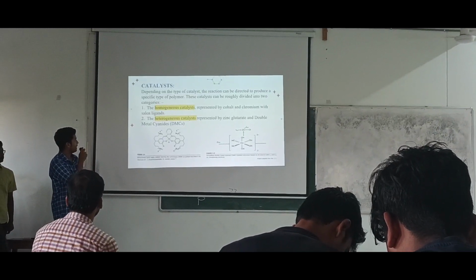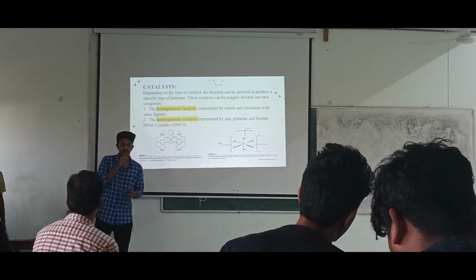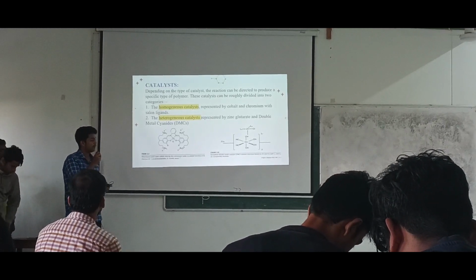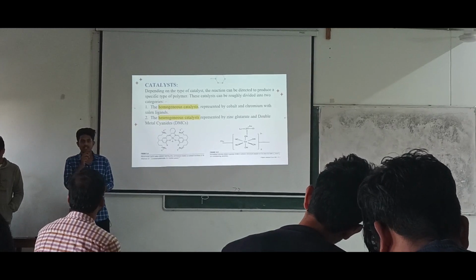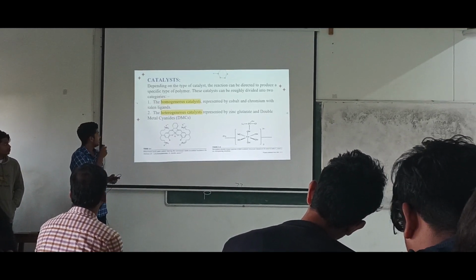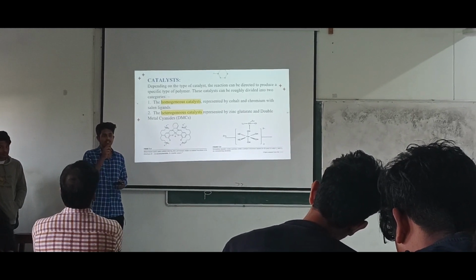Then coming to catalyst, what do you mean by catalyst? A catalyst is a substance or a compound which is present in a reaction, which doesn't get consumed in the reaction, and which generally improves or enhances the rate of the reaction. That is meant by catalyst. Here there are two types of catalyst, one is homogeneous catalyst and the other one is heterogeneous catalyst.